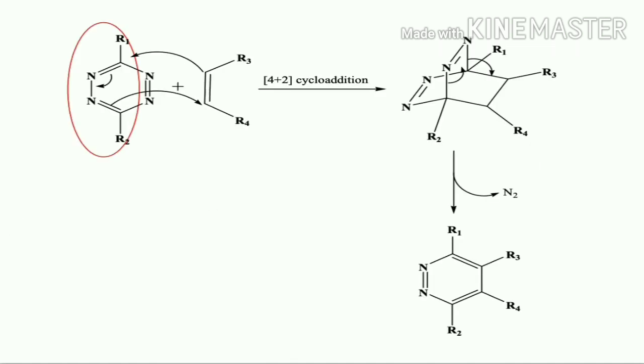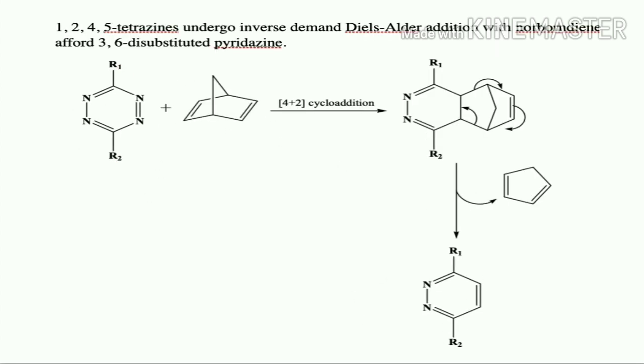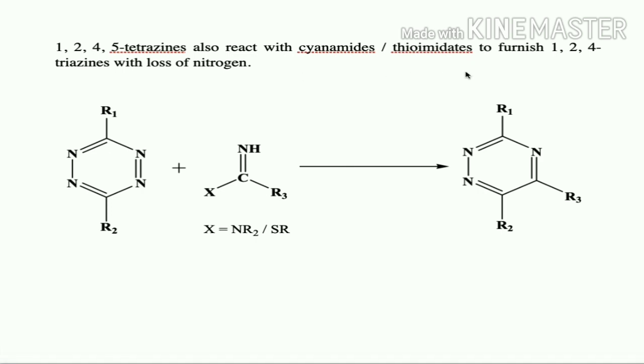If you are using simple alkene, you are going to get pyridazine. If you are using dienophile like cyanamides or thioimidates, then you need to remember the product will be 1,2,4-triazine, not diazine. So these are the important aspects we need to know regarding heterocycles which contain 4 nitrogen atoms.